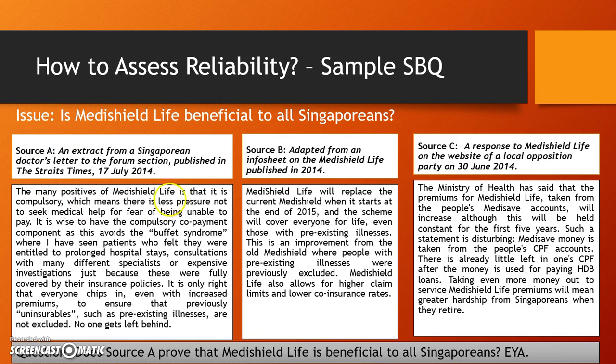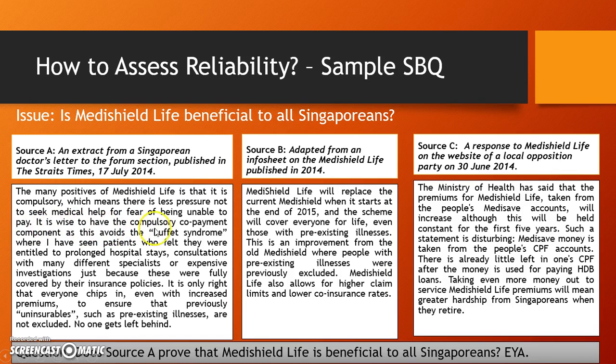So you have source A, which is an extract from a Singaporean doctor's letter, and he talks about the many positives of MediShield Life: it's compulsory, which means there's less pressure not to seek medical help for fear of being unable to pay.